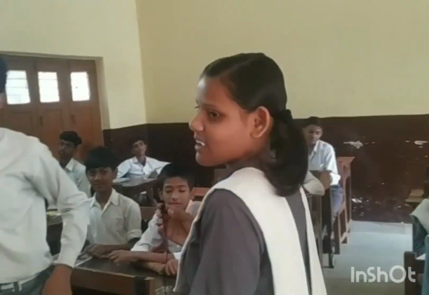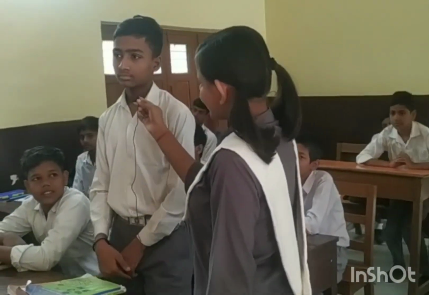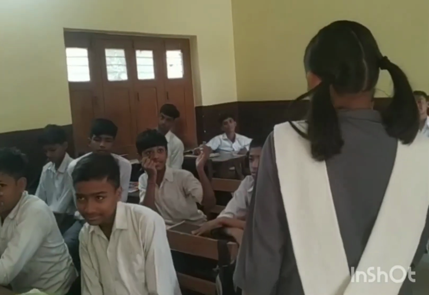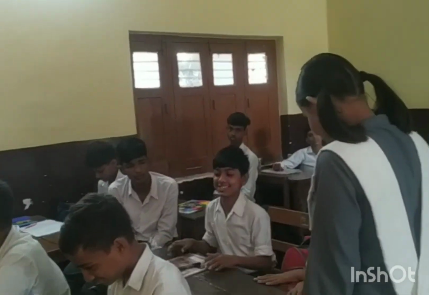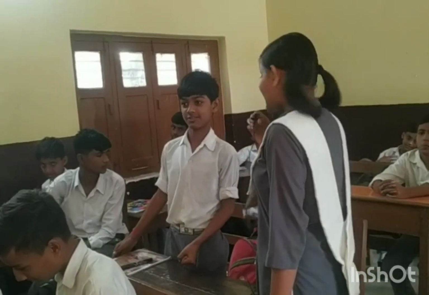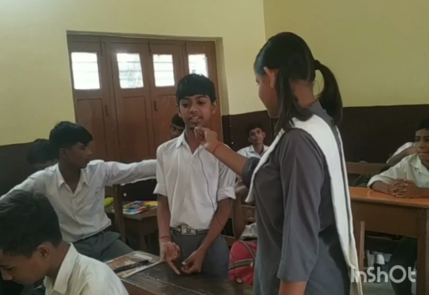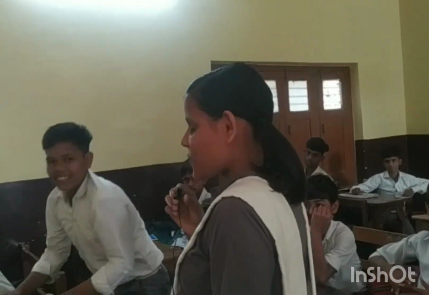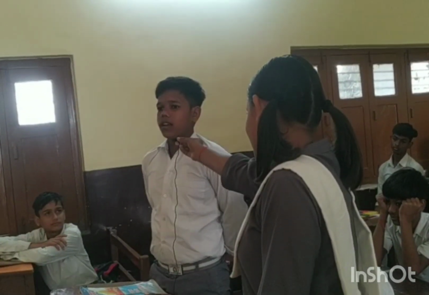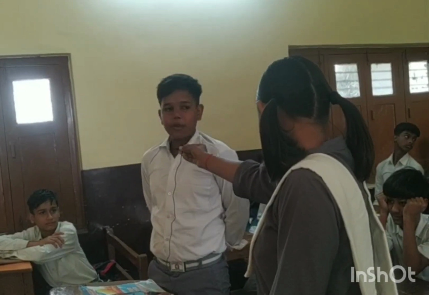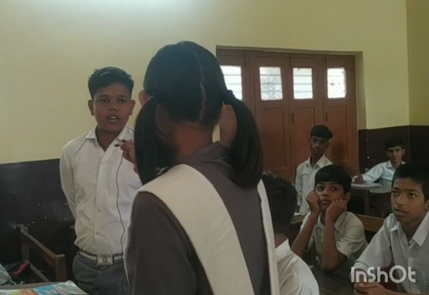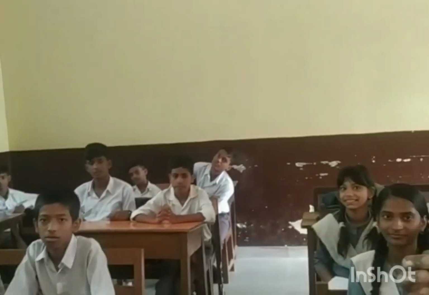Saksham, stand up. What is an acute angle triangle? A triangle whose angles measure less than 90 degrees is called an acute angle triangle. Sit down. Suryansh, stand up. What is a right angle triangle? A triangle with an angle that measures 90 degrees is called a right angle triangle. Sit down. Vikas, stand up. What is an obtuse angle triangle? A triangle with an angle greater than 90 degrees is called an obtuse angle triangle. Sit down. Any doubt, class? Thank you.